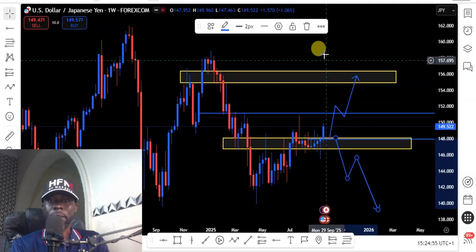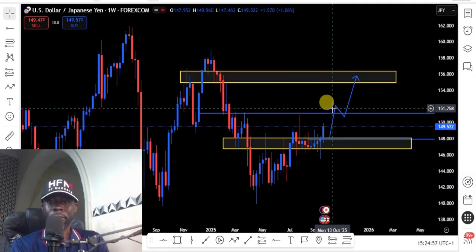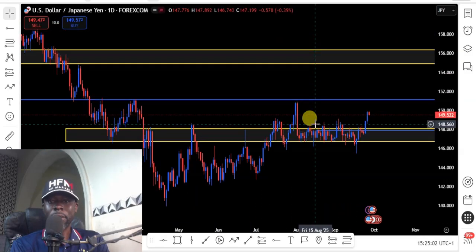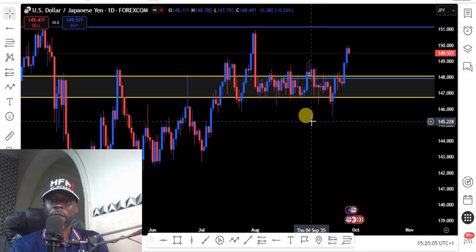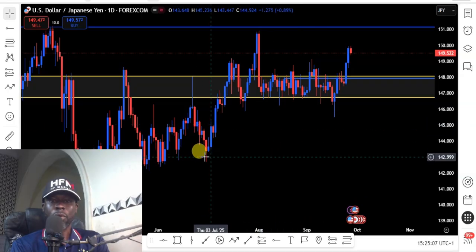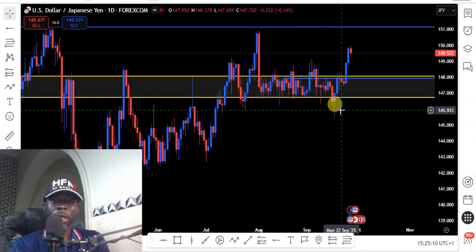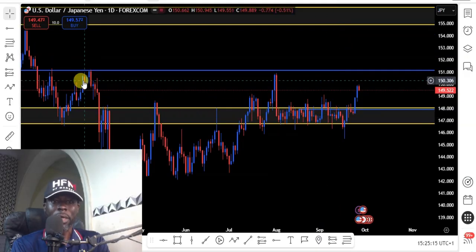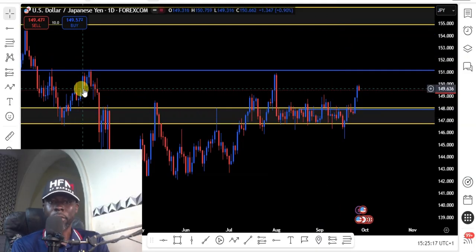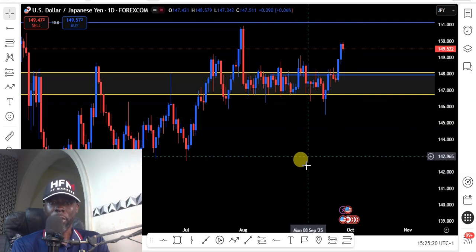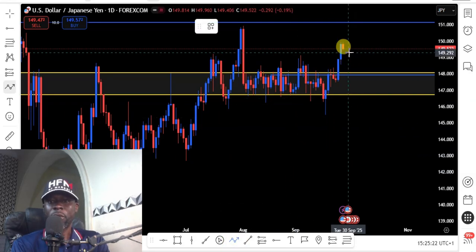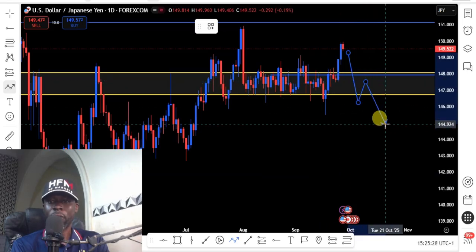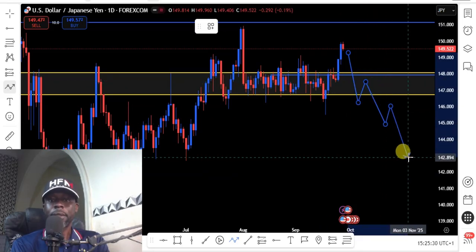So let's look at the daily chart of the USDJPY. On my daily chart, you can also see that we now have a clear uptrend structure, which is a series of higher lows. Currently, you can see that price closed on daily resistance, also a strong daily resistance. For this price to turn into a downtrend, we need a clear movement of price to create a series of lower highs, and close below this higher low. Then we start looking for a possible selling opportunity for this pair to the downside.